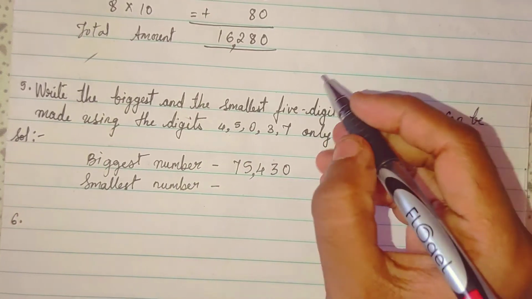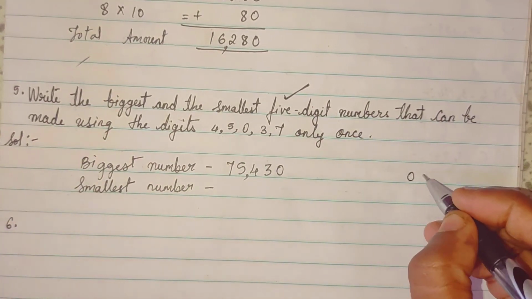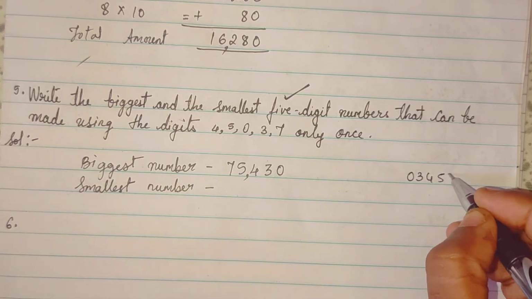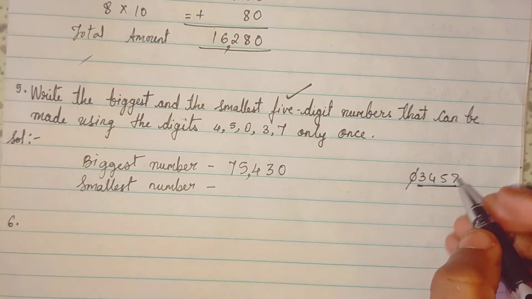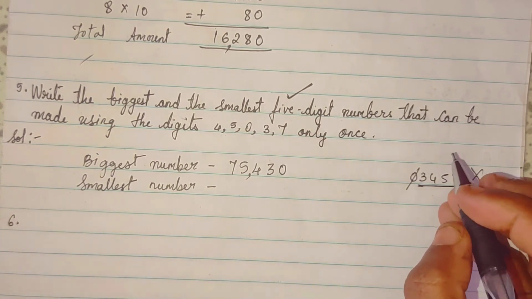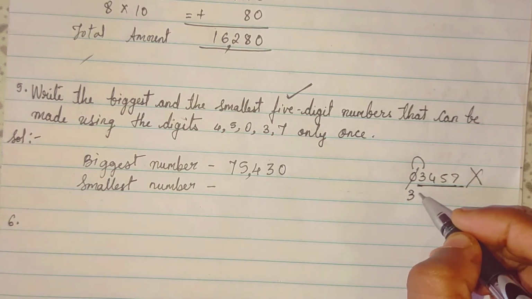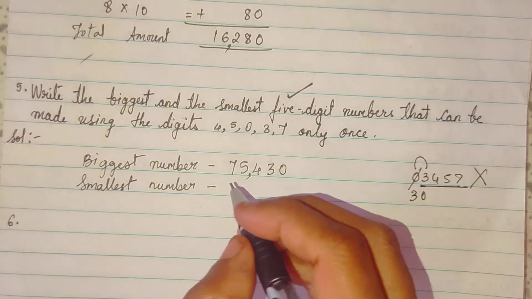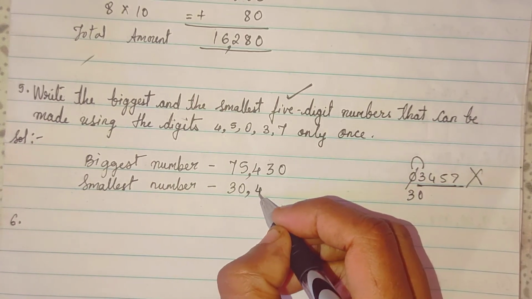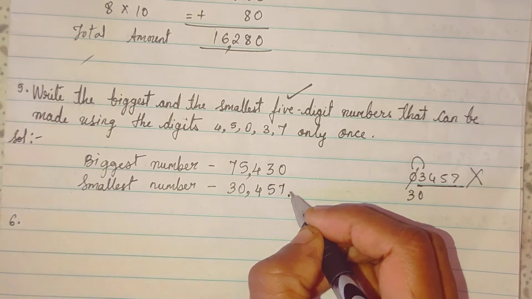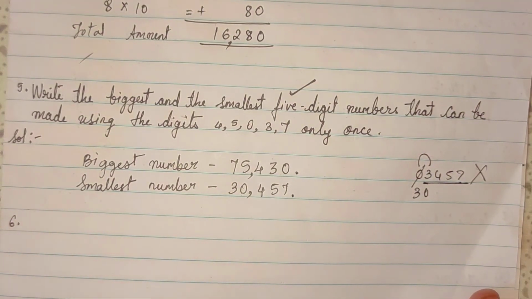See what they have asked, 5-digit number. So if we write from 0, see 0, 3, 4, 5, 7, the starting 0 gets cut. So it becomes a 4-digit number. So our answer will be wrong. So what we will do, we will just replace this. First we will write 3 then 0. So the smallest 5-digit number will be 30,457. So this is the 5-digit biggest and smallest number.